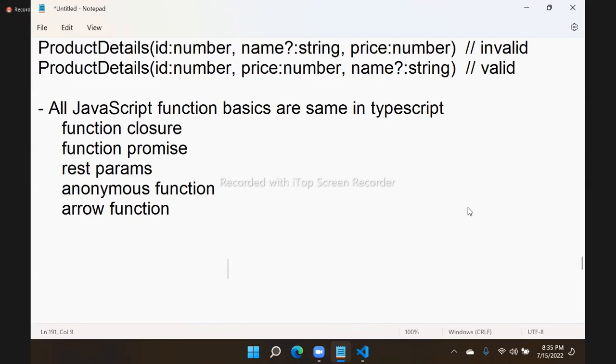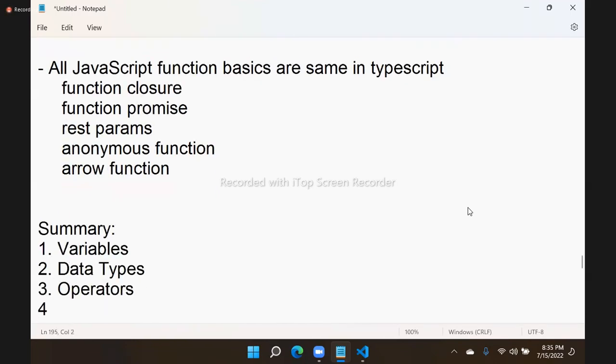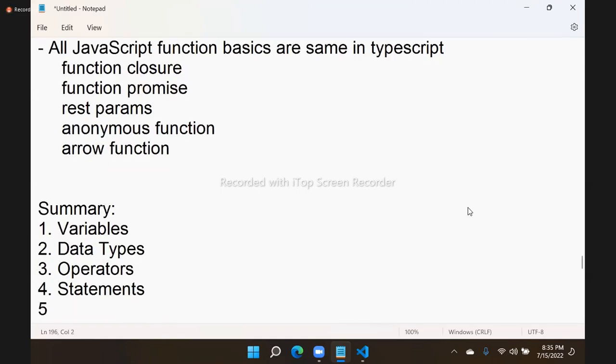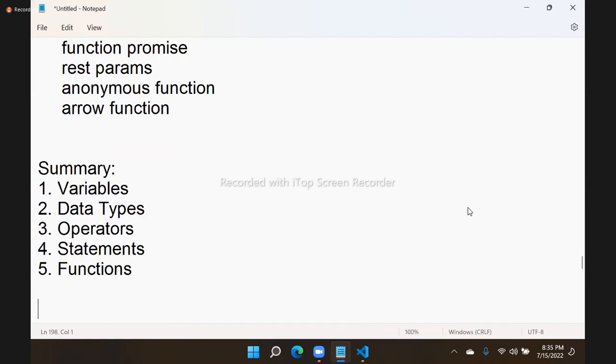So let me give you the summary. Language basics summary: variables, data types, operators, statements, and functions. These come under language basics. In that, few changes you observed and we learned them, right? Variables, no changes. Data types have few changes. Variable declaration has some changes; with the data type you have to mention. Operators and statements, no changes. Functions have changes.